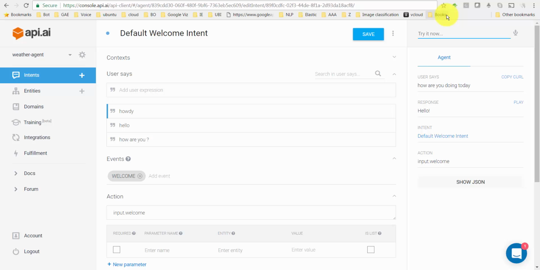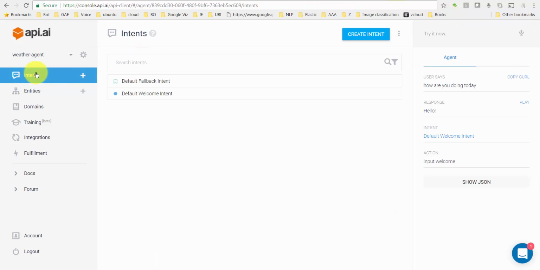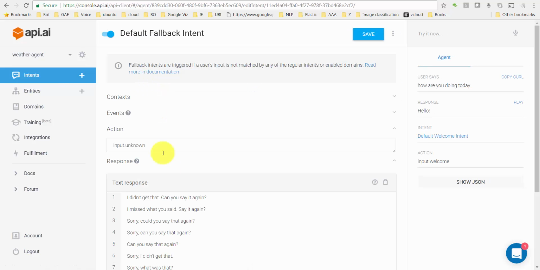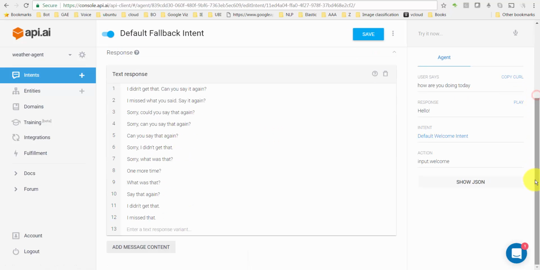Now, there's something called the default fallback intent also. So if you say something to the application through API.ai, and API.ai does not understand what you're saying, it will go back to the default fallback intent and respond with one of these options. It will randomly pick one of these and respond to the user, so that way it looks more natural, right, as if someone's talking to the end user.